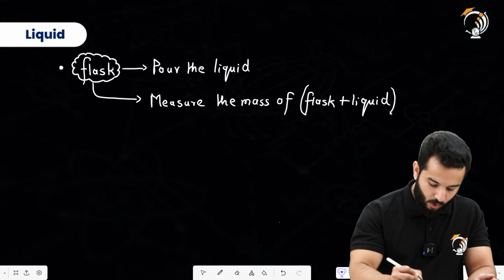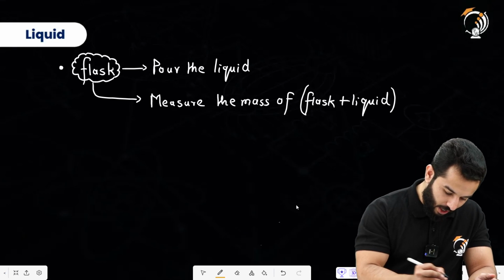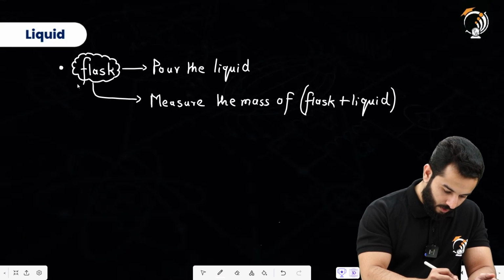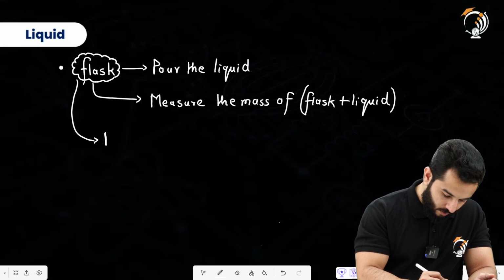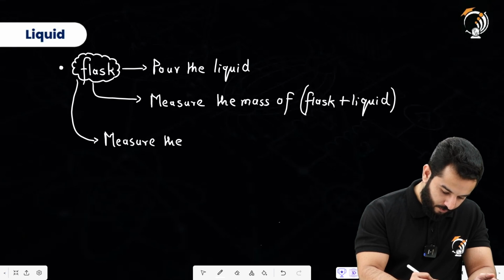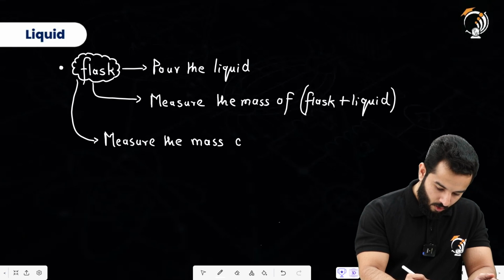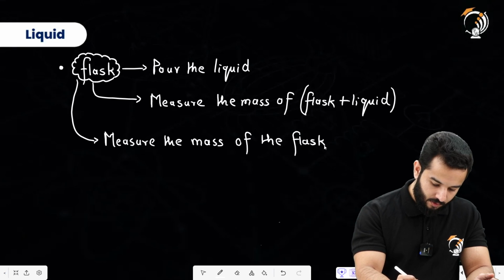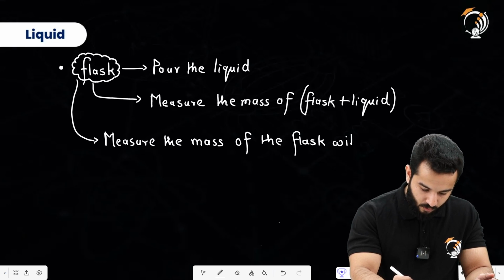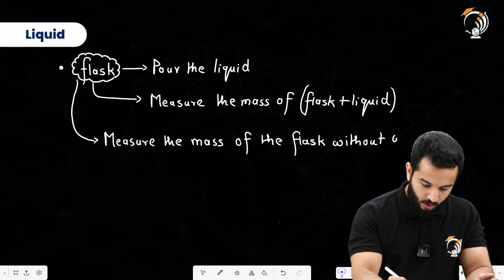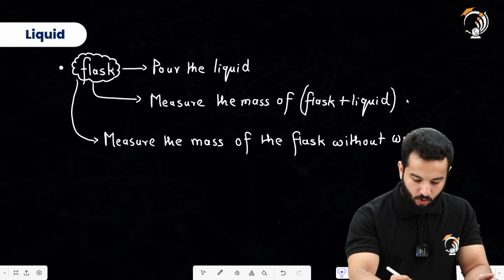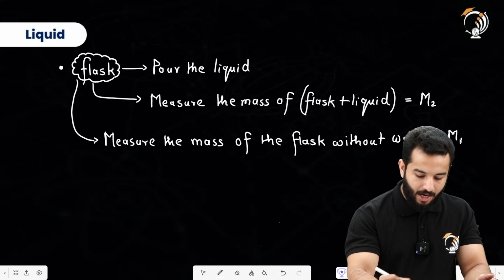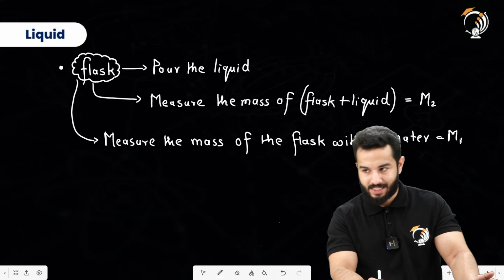Then we are going to measure the mass of the flask alone, the mass of the flask without water. And then let's say this mass was M2, this mass was M1. So the mass of the liquid is going to be just M2 minus M1, right?